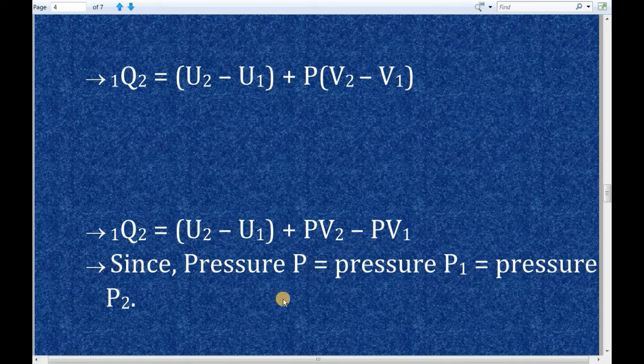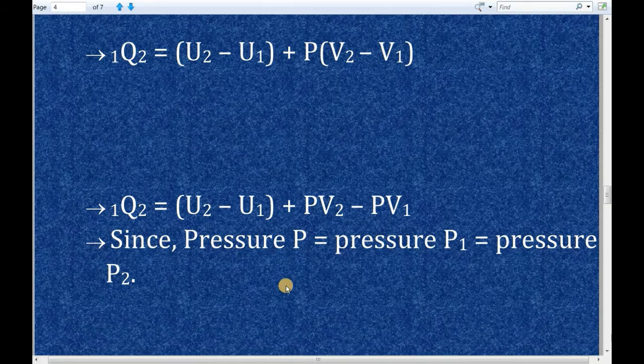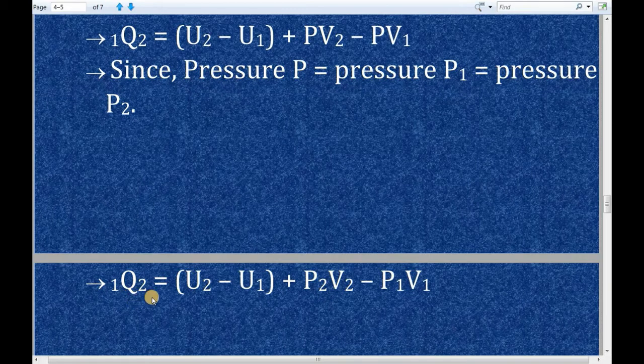Because this is a constant pressure process, so pressure P or pressure P1 or pressure P2 all are same. By rewriting this term, the heat transfer value will not be changed. To be precise, I am just rewriting this PV2 to P2V2 and PV1 to P1V1. So the next step will be 1Q2 is equal to U2 minus U1 plus P2V2 minus P1V1.